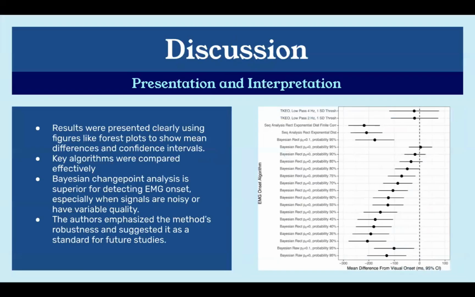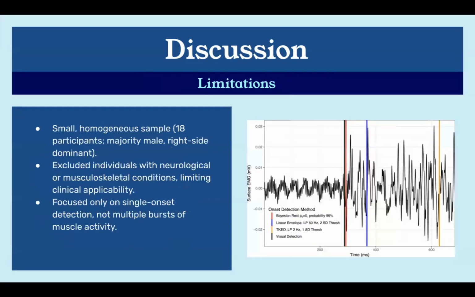For the presentation and interpretation, results were presented clearly using figures like the forest plots shown to the right and shown before to show mean differences and confidence intervals. Key algorithms were compared effectively and efficiently, while the Bayesian change-point analysis is superior for detecting EMG onset, especially when signals are noisy and have variable quality. The authors emphasized the method's robustness and suggested it as a standard for future studies.